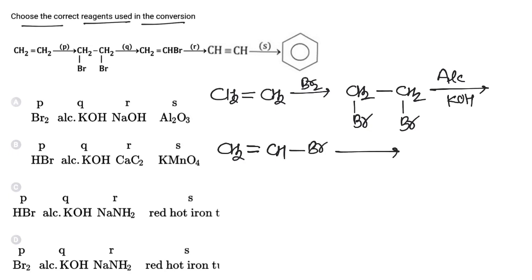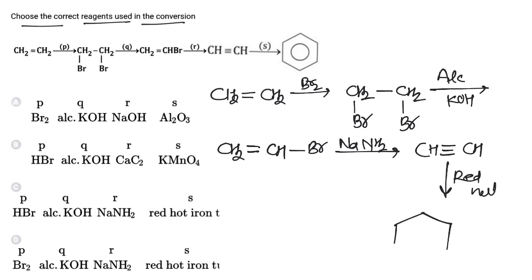Now using the stronger base NaNH2, it will be converted to alkyne, CH triple bond CH. Now the alkyne on passing through a red hot iron tube will be converted to benzene, and hence the correct answer is D. In the first step we use bromine in CCl4, in the second step alcoholic KOH, so P is bromine, Q is alcoholic KOH, R is NaNH2 and S is red hot iron tube, and hence the correct answer is D.